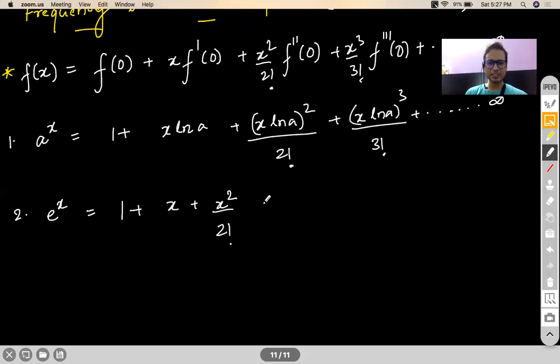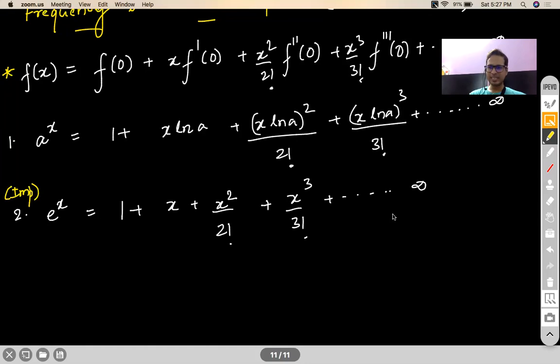All right. So a special case of a to the power x is e to the power x, where a is actually e. As you can see, ln a will become 1. Similarly, x ln e will become x, and the next term will become x square by 2 factorial and so on. This is very important. You may require it in your future problem solving also.